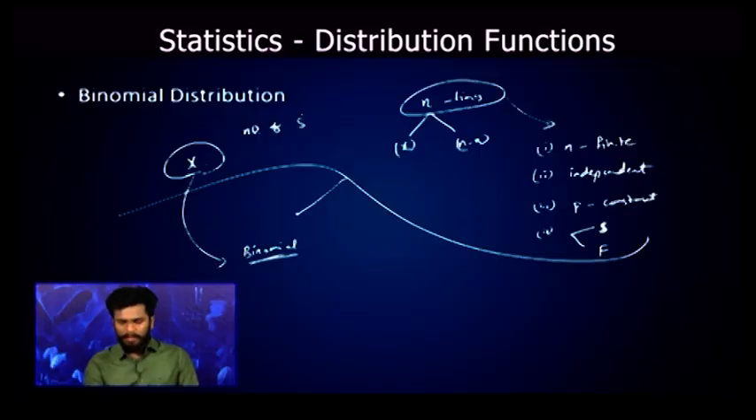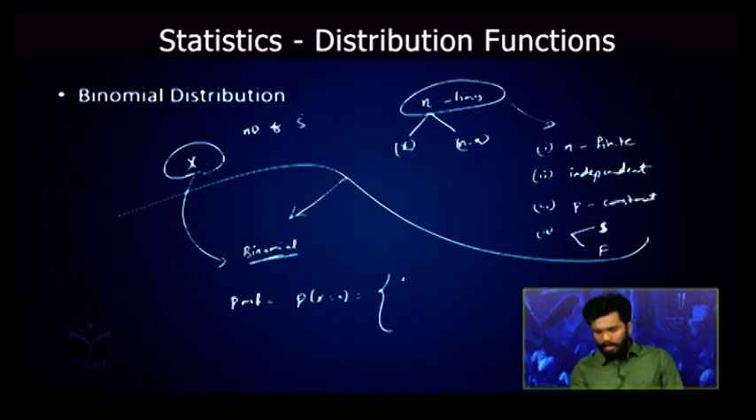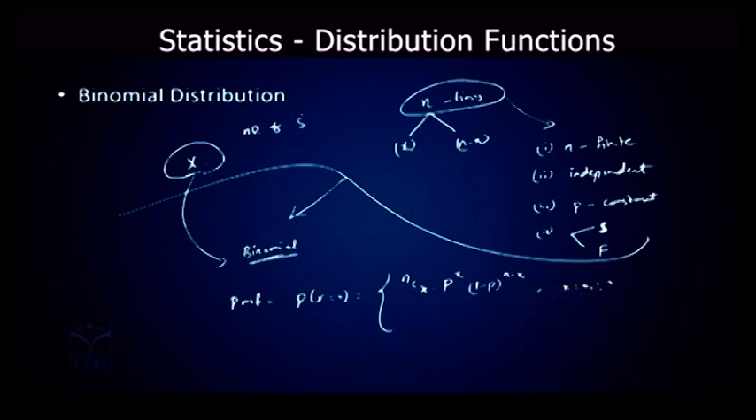Under these cases, our random variable x will follow binomial distribution, and its probability mass function is given by P of X equal to x, which is equal to nCx into p power x into (1 minus p) power n minus x, where x takes values 0, 1, 2, and so on up to n, and 0 otherwise. Here n and p are parameters, and x is a random variable, you know that.